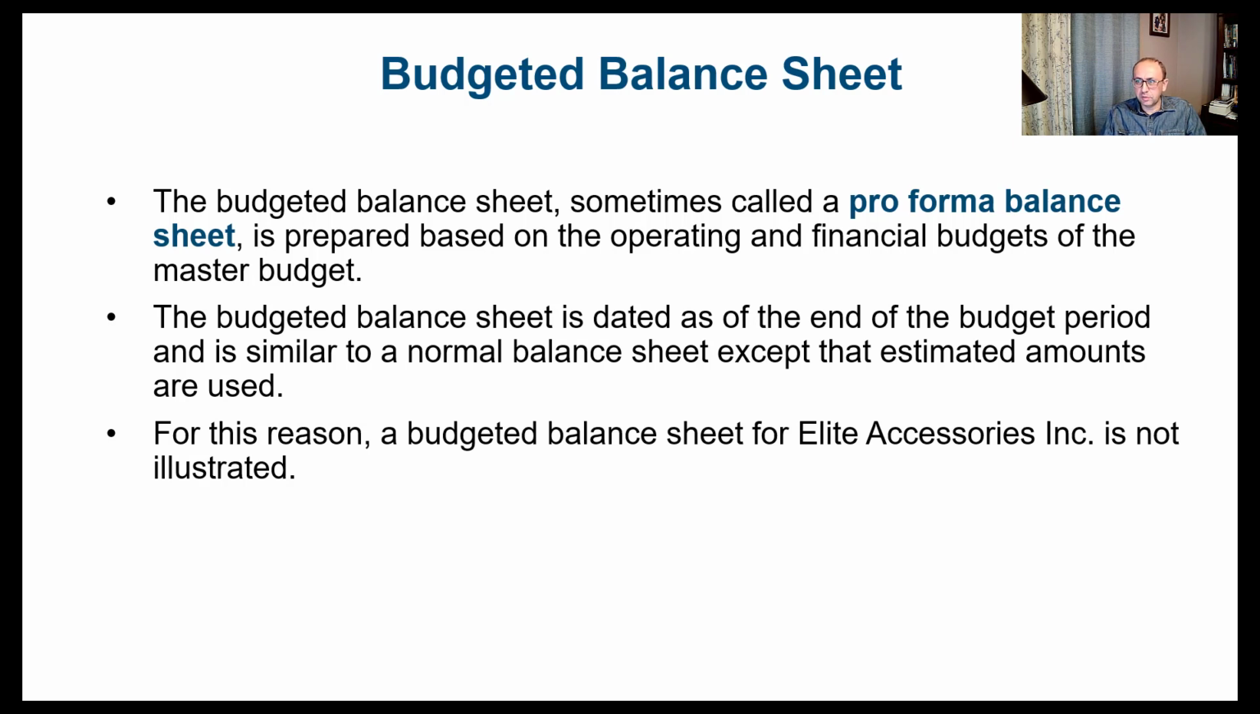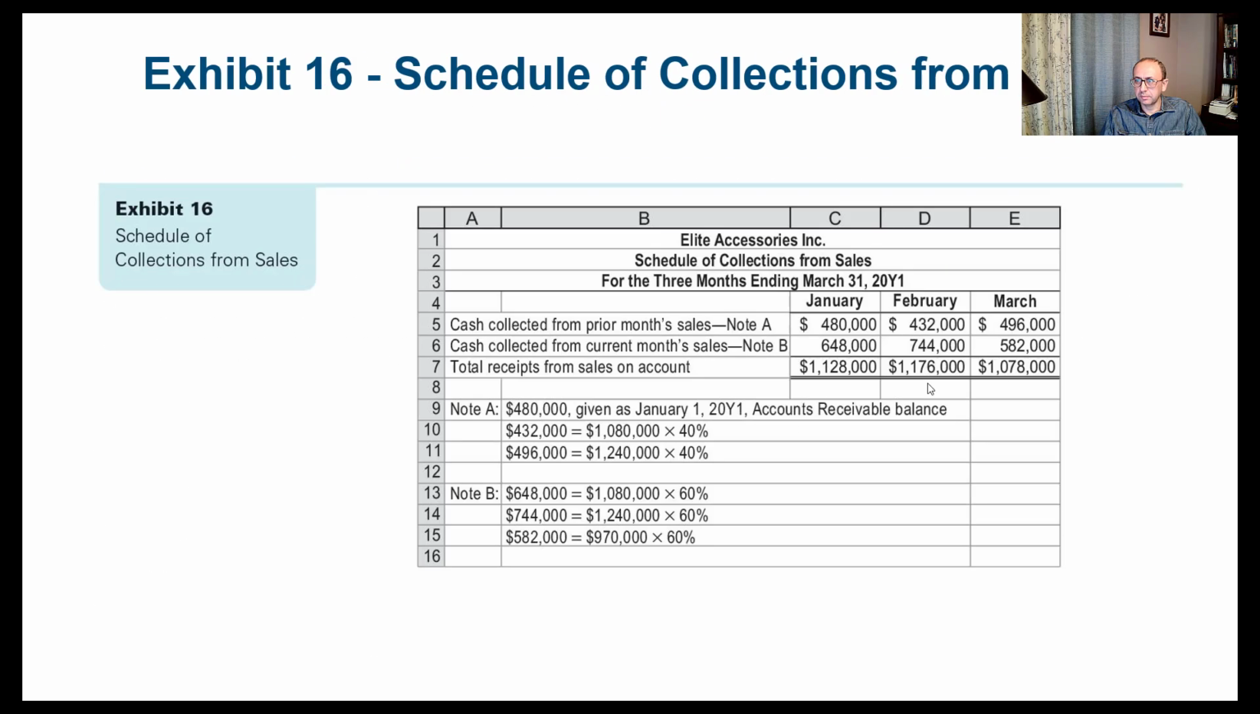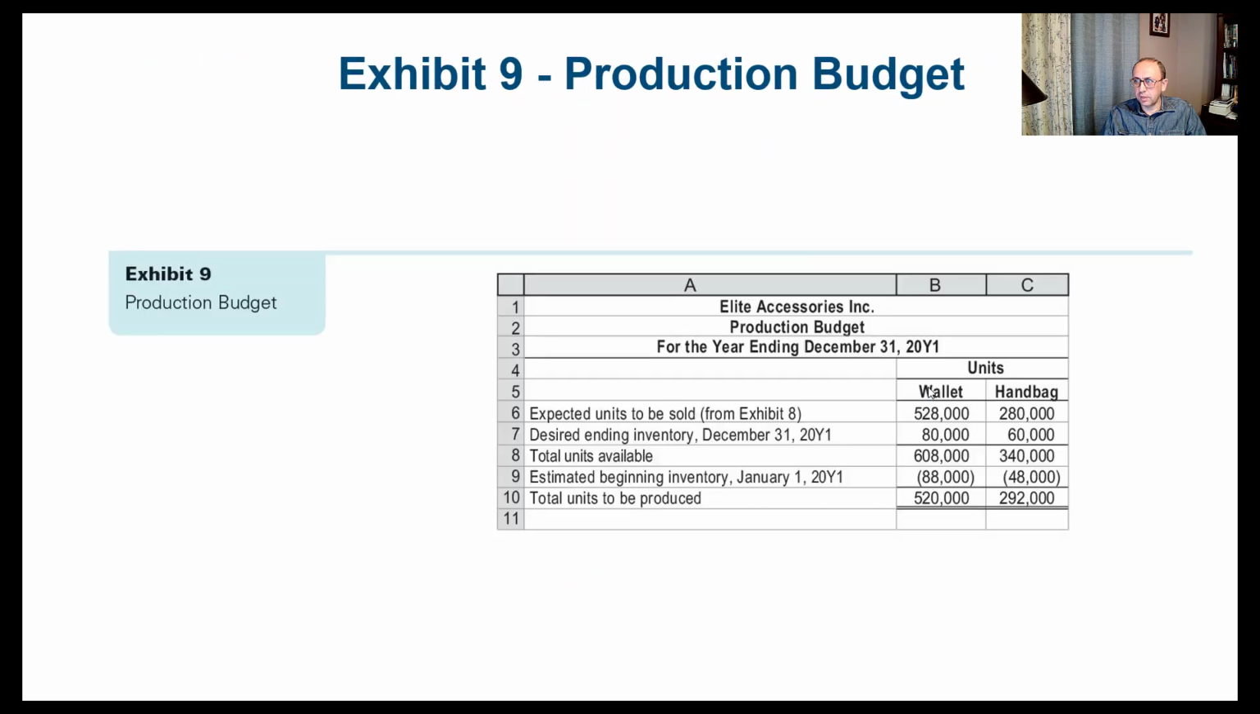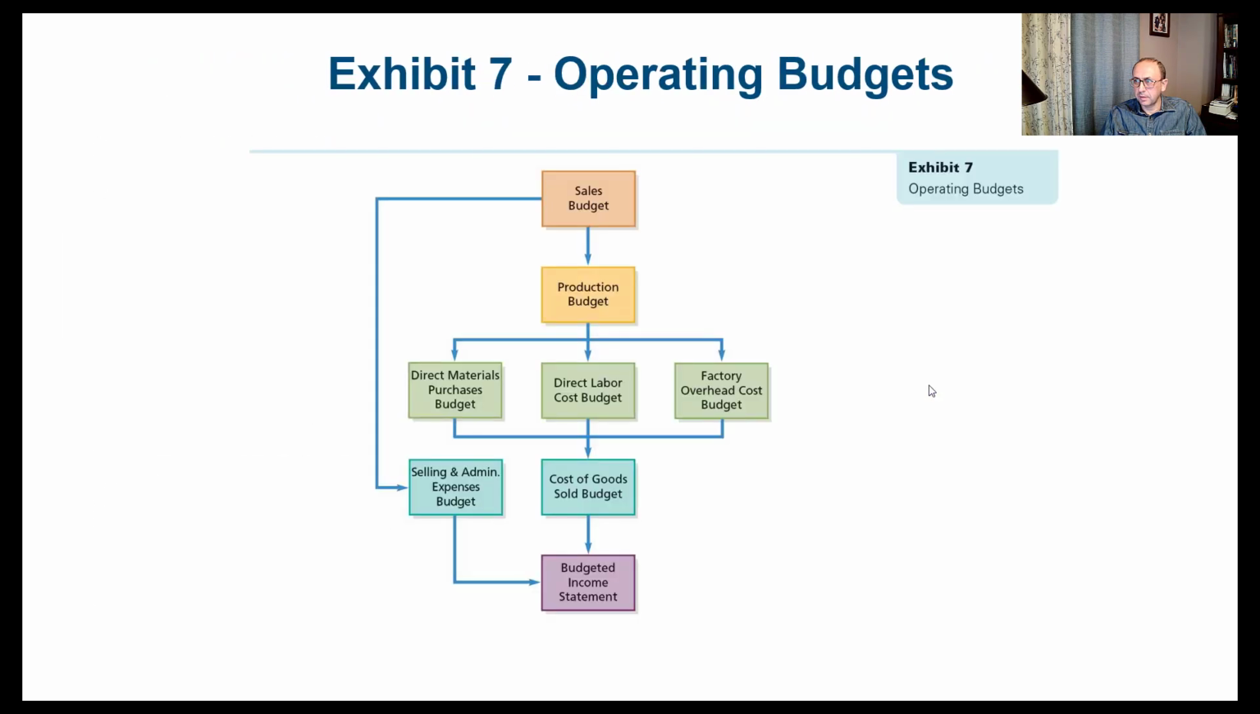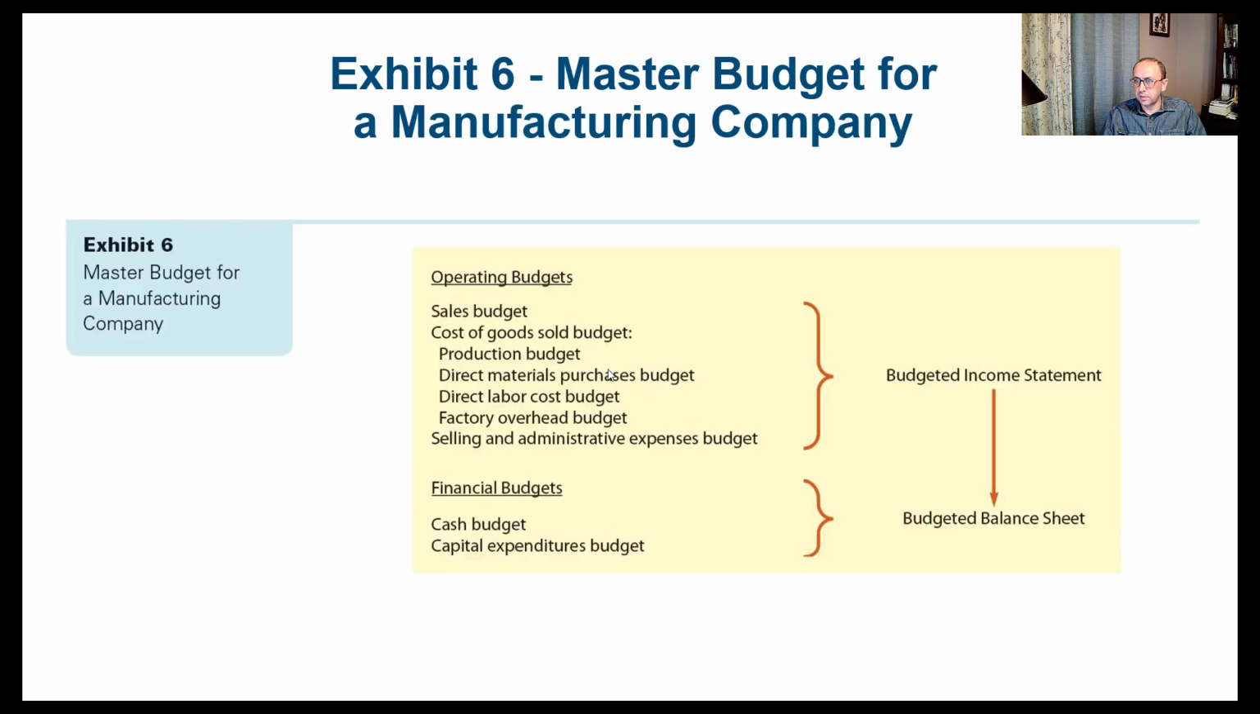Remember, again, I want to take you back so you can remember that the operating and financial budgets are both used to prepare the balance sheet. So I'll take you back here. In this slide, remember when we have the operating budget, that's used to prepare the income statement, and then we have the financial budget combined with the income statement, which is based on the operating budget. We prepare the budgeted balance sheet.